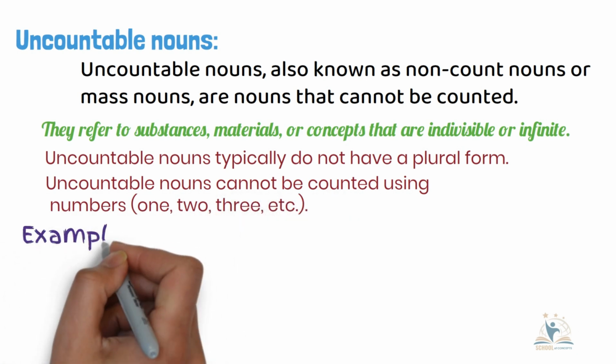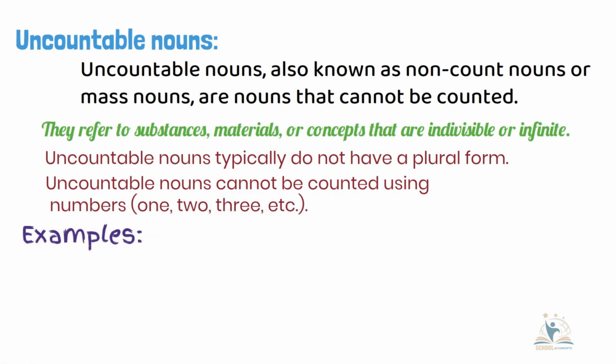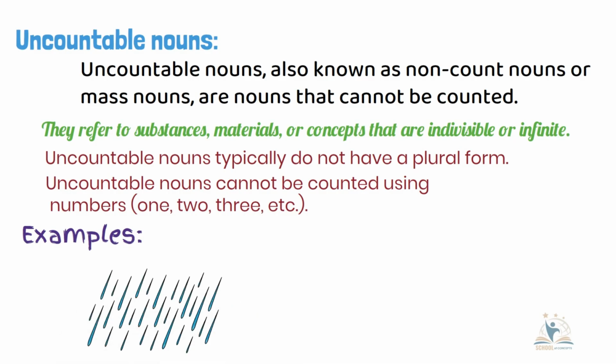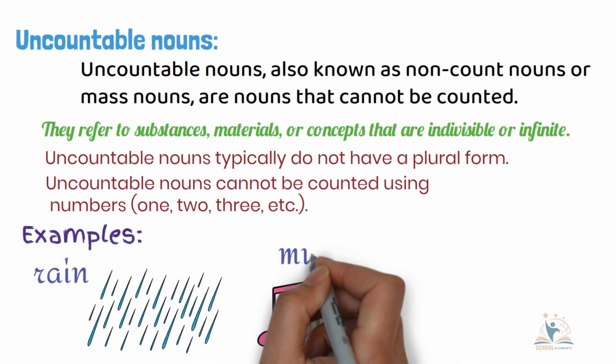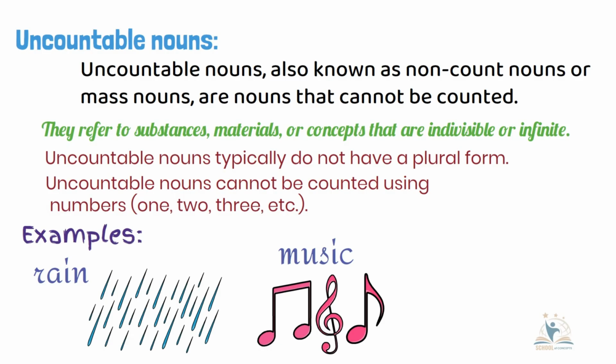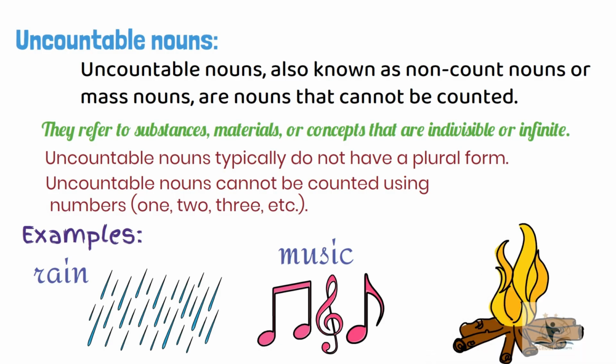Some examples of uncountable noun are rain, as it cannot be counted. Music, which cannot be counted in numbers 1, 2, 3, etc. And fire, which cannot be counted in numbers.